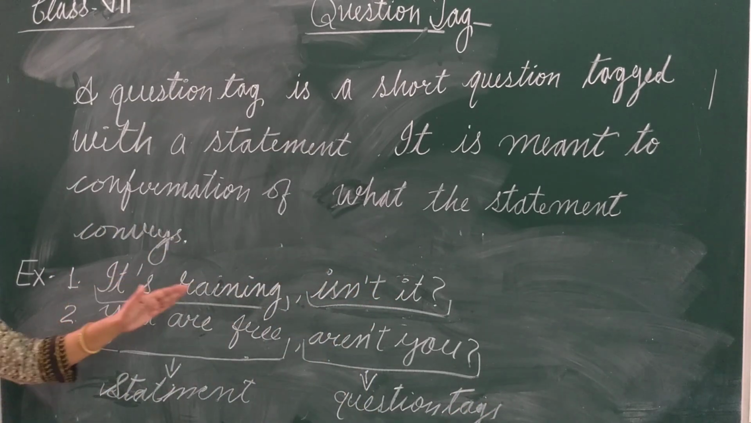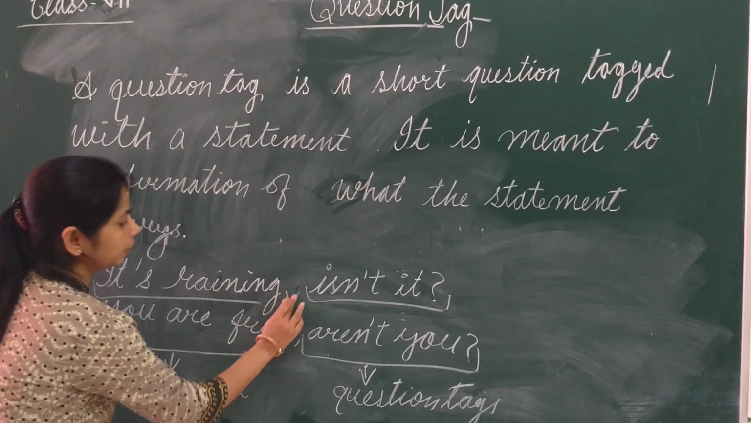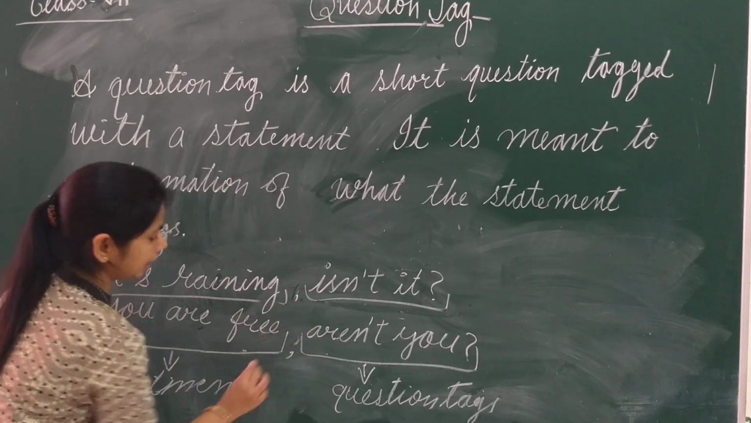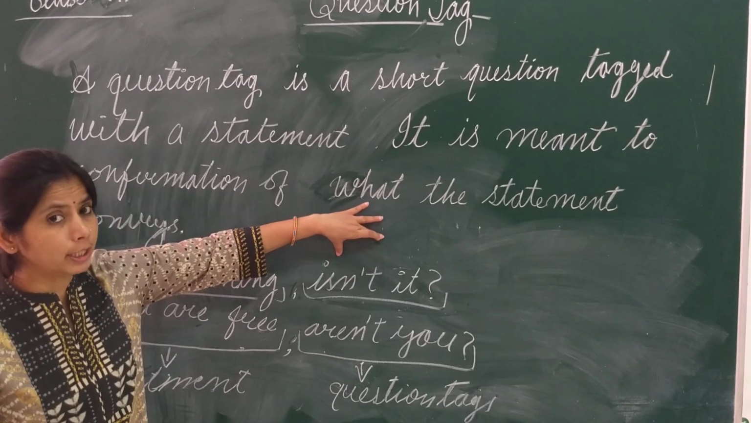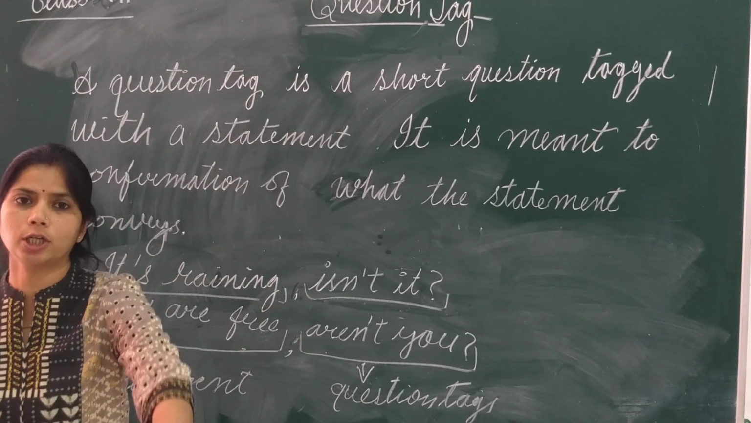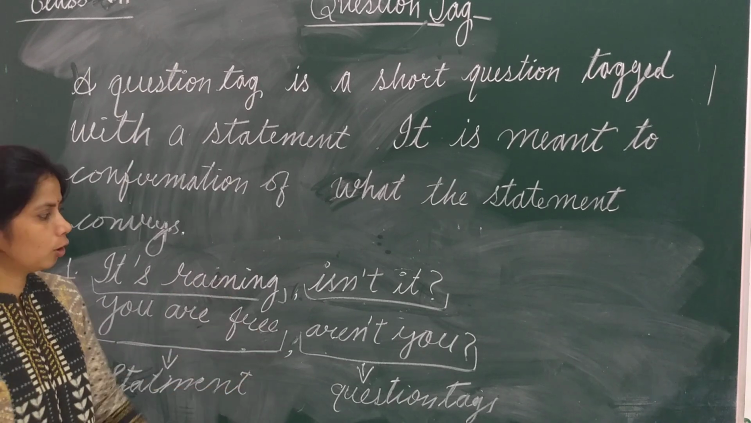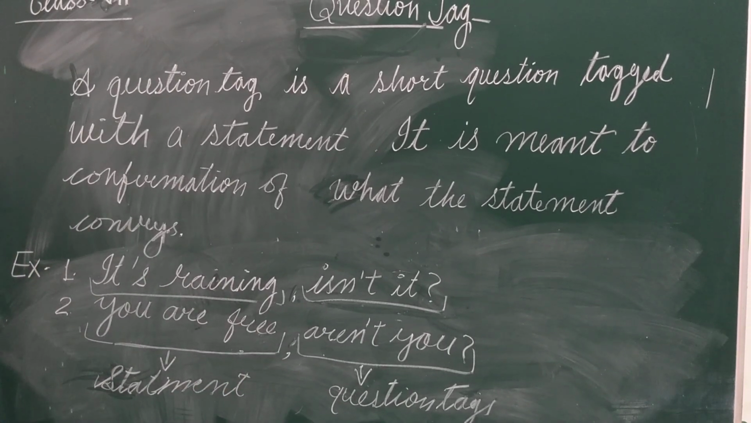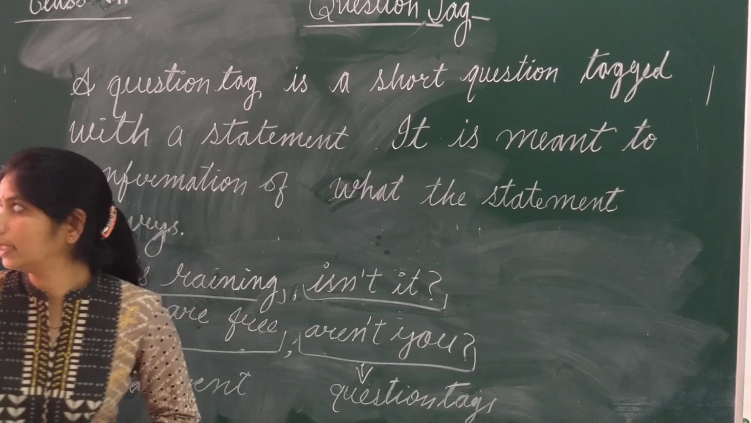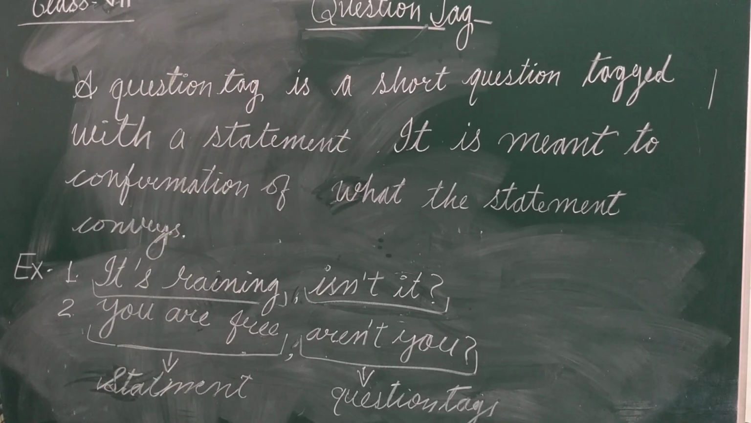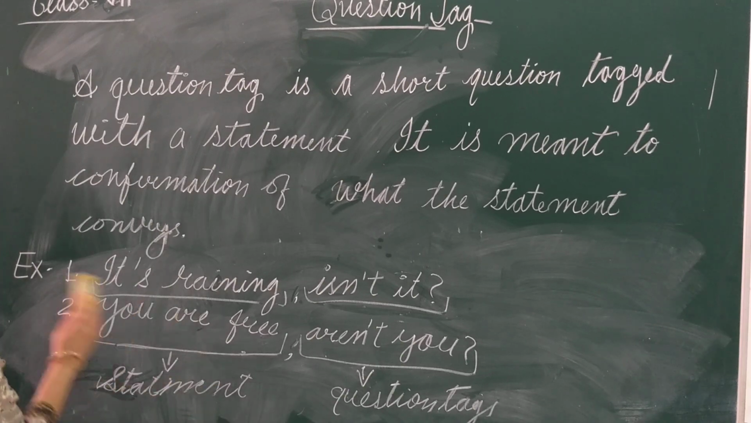So question tag is attached with statement with a comma. एक comma के साथ ये attached रहता है. And this is a type of short question, not for seeking information but confirmation of the statement. Got it? Now see, there are some more features that are important to form a question tag. So what are the things that we should remember whenever we form a question tag? We will see now.